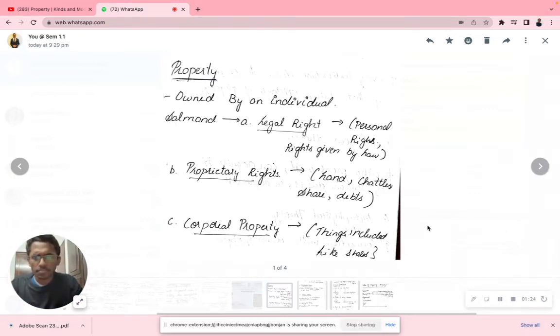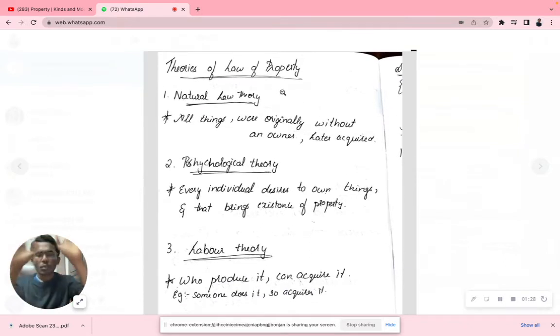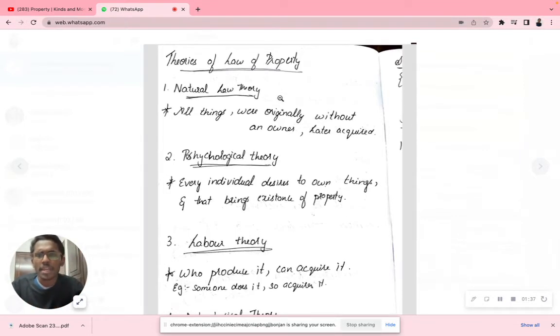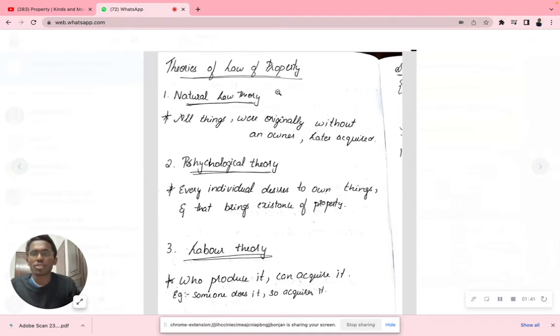Let's get started. So now, theories of law of property. Let's understand what these theories of law of property are. We have almost 6 to 7 theories, but I'll be discussing the important ones. First one is called natural theory. Now what is this natural theory? Natural theory speaks about how all things were originally without an owner, and were later acquired.